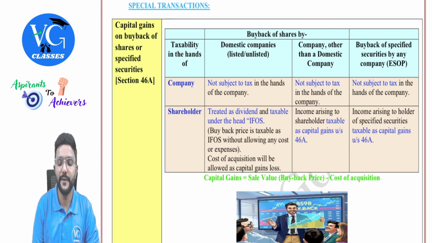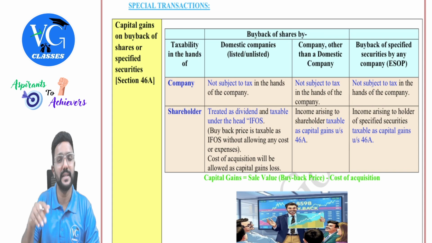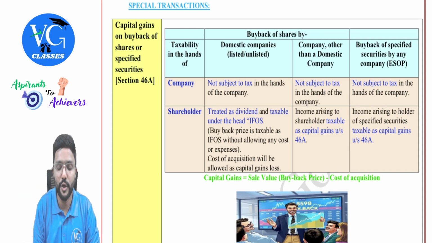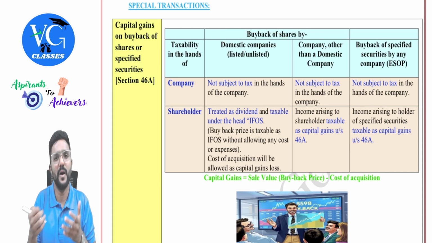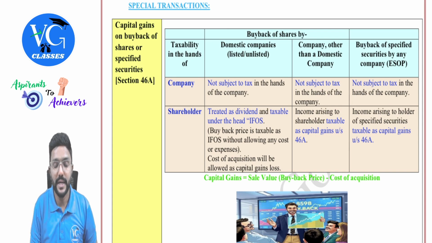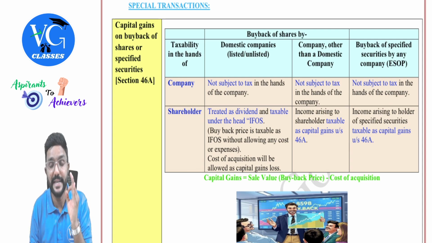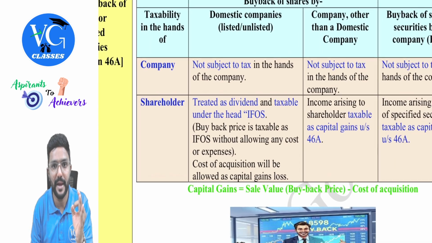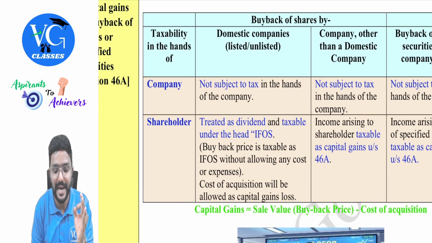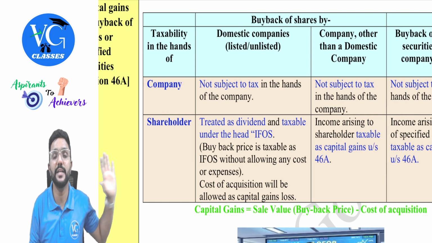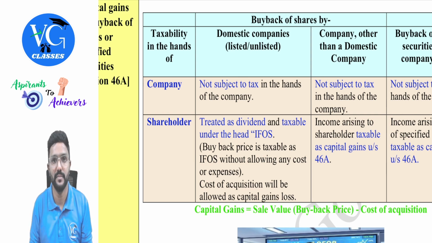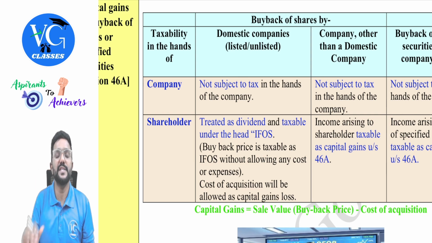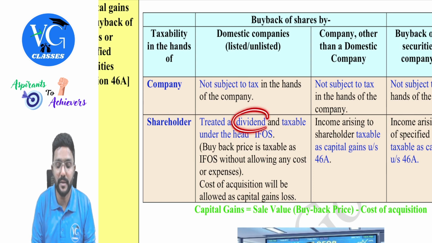Okay. Then if there is a buyback of any other shares other than ESOP by a domestic company, whether listed or unlisted, then it is taxable in the hands of shareholders as dividend income, deemed dividend. Whatever is the buyback price, it will be taxable in the hands of the shareholder under the head income from other sources as dividend income. And no expenses can be claimed against this dividend income, guys.